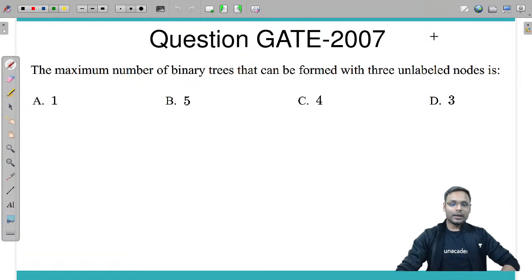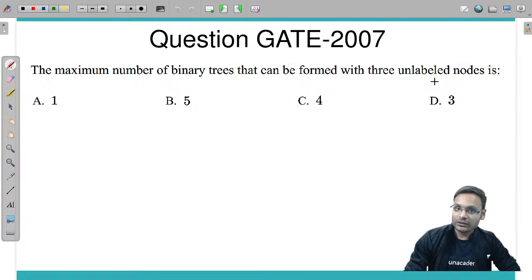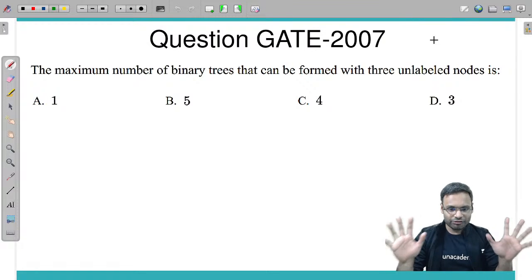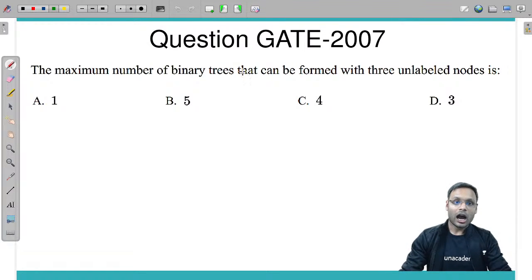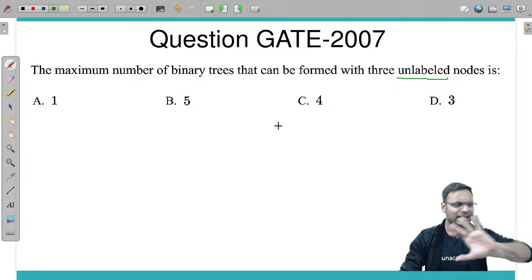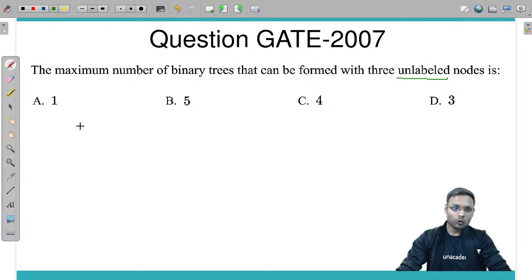Another one: the maximum number of binary trees that can be formed with 3 unlabeled nodes is. This is a very simple question. What is unlabeled? Unlabeled means there is no key, no value on the node. So 3 nodes are there. How many trees can you form with 3 nodes?